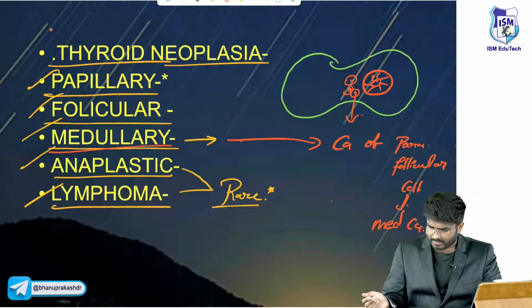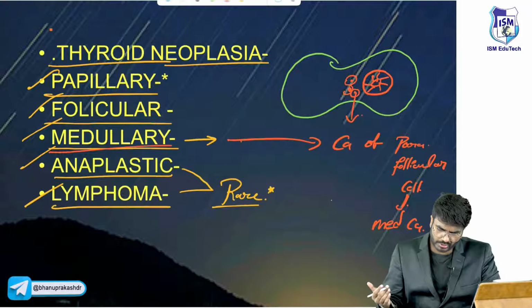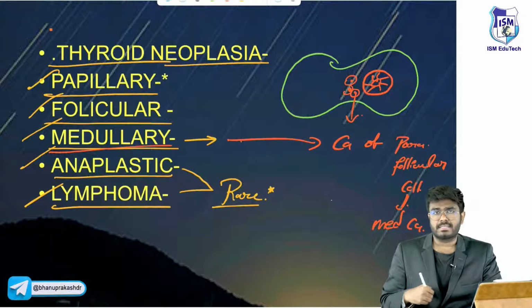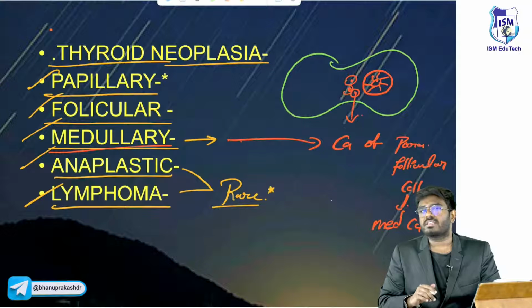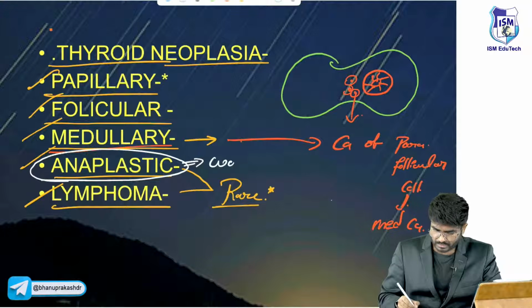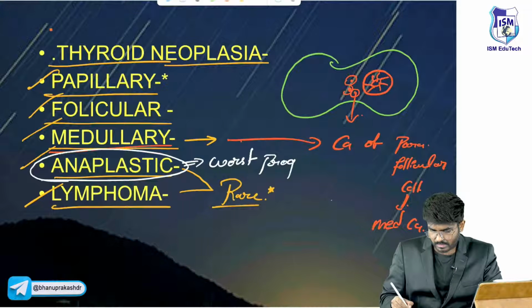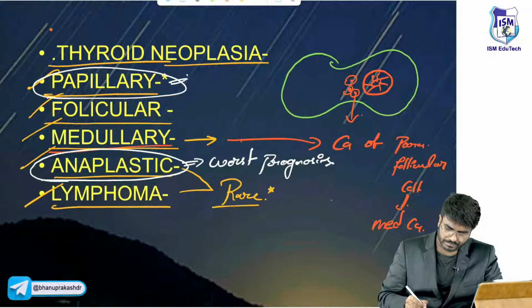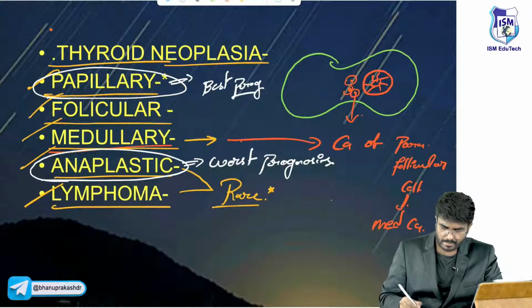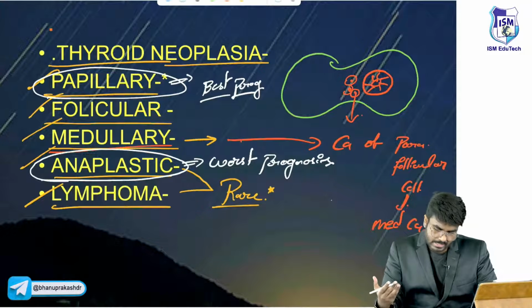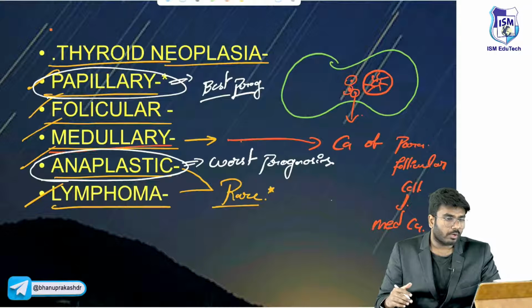Let's write one by one. I have explained important points: papillary, follicular, medullary, anaplastic, and lymphoma. Let me tell you one more important point here itself. Out of all these cancers, which cancer do you think has a good prognosis and a bad prognosis? That's also an MCQ. Anaplastic carcinoma has the worst prognosis. Who has the best or excellent prognosis? Papillary carcinoma is going to have a good prognosis.